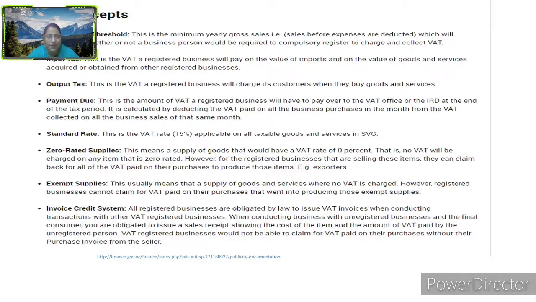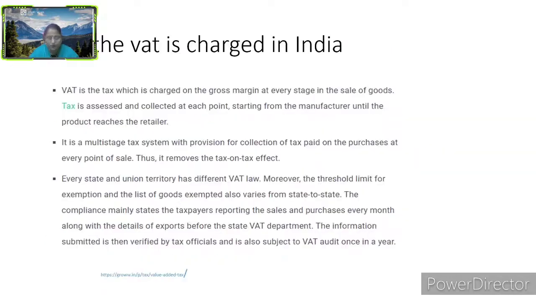This is what is exempted. That means VAT does not apply to these, they are exempted from the tax. Invoice credit system, all registered businesses are obligated by law to issue VAT invoices when conducting transactions with other VAT registered businesses. Invoices, you all know, are receipts, they are called that, and they have to submit them. Okay, these are some important concepts regarding the VAT.